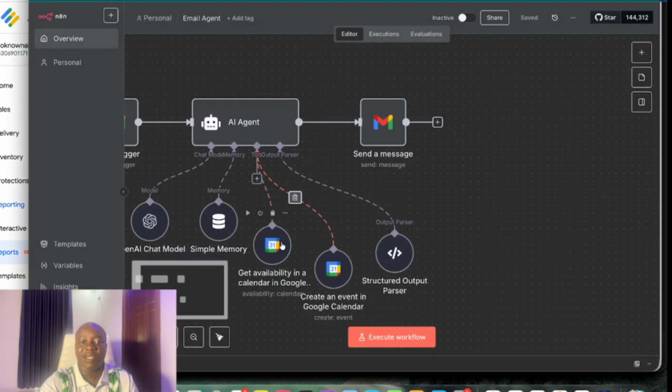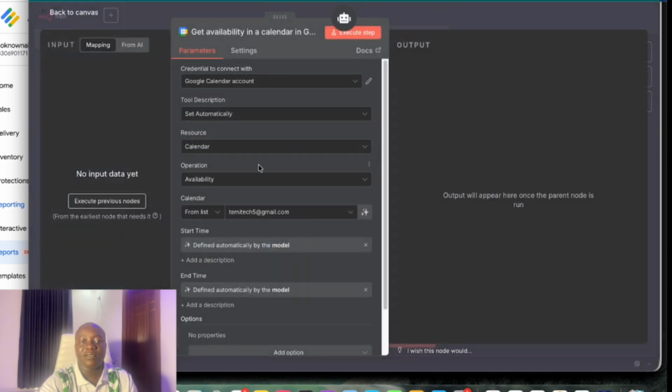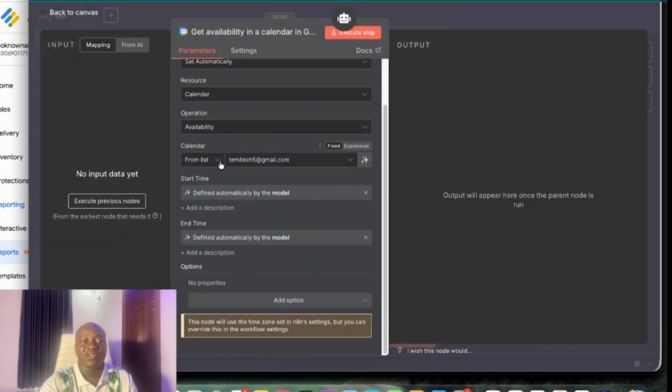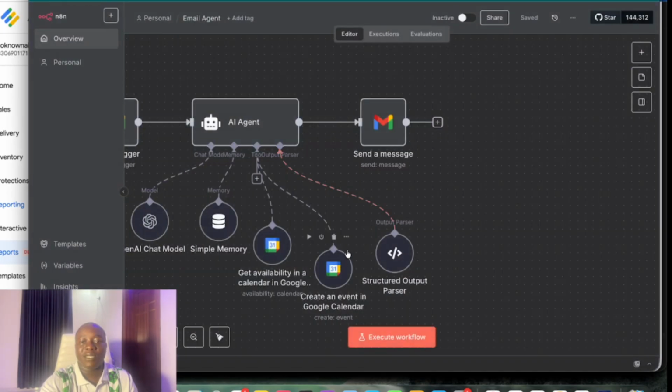Also, I added my get availability in the calendar. So I added my calendar nodes and selected the right calendar for it to get availability from. And I also added the create event node. What this does is create an event after the user has agreed to a time. So let me put you through